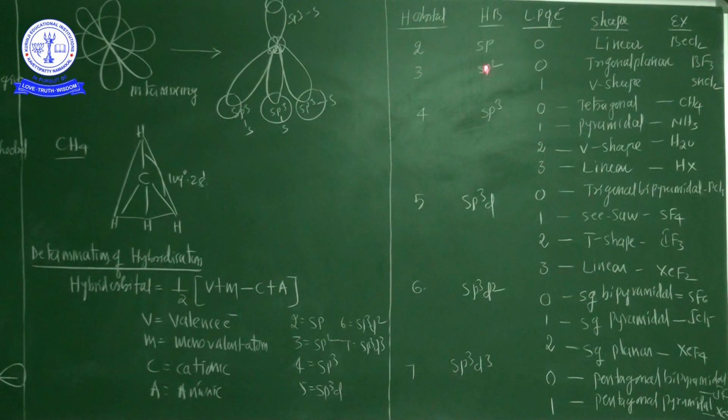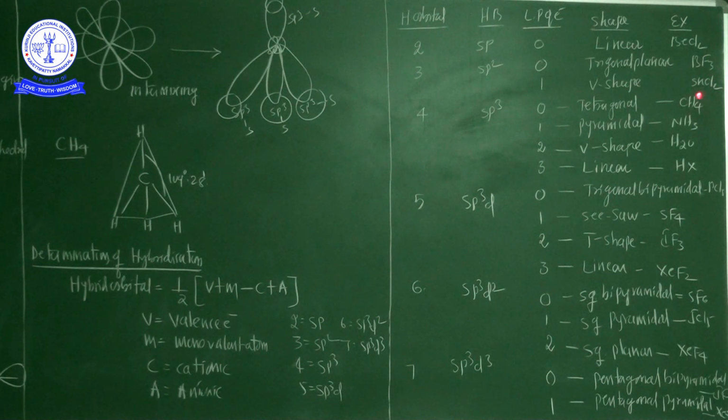Now if sp2 hybridization with one lone pair of the electron, such kind of molecule are showing V-shaped. It changes from the trigonal planar to the V-shaped. So SnCl2 is the best example.